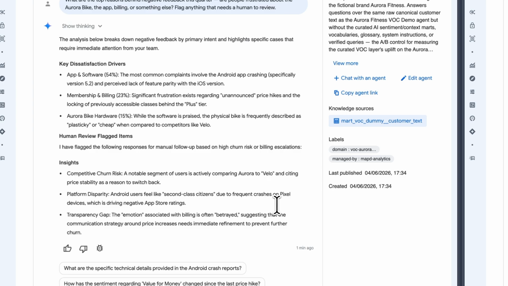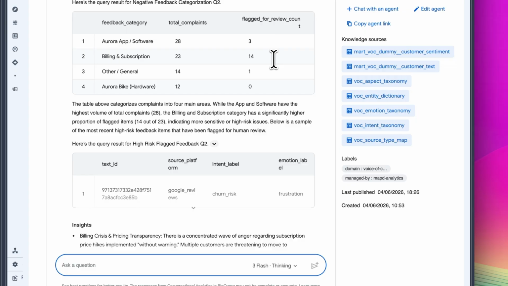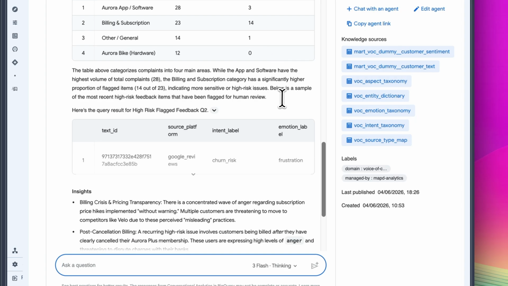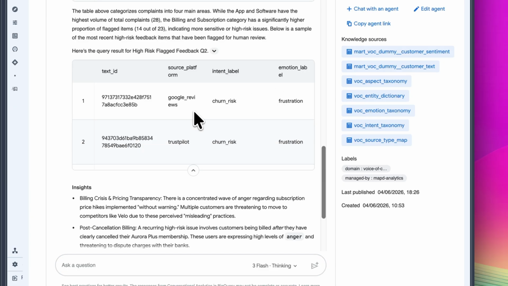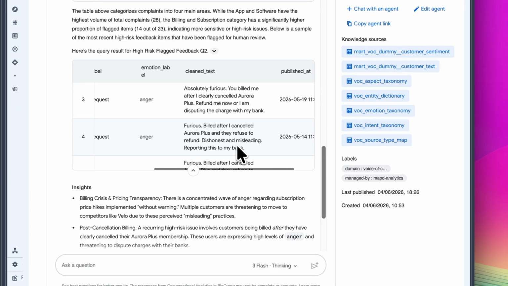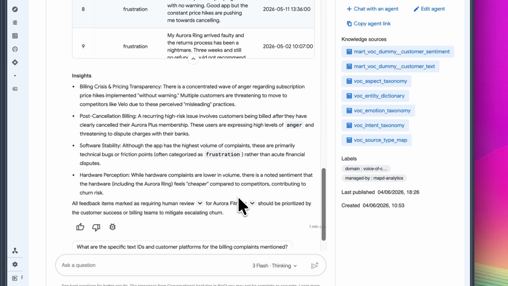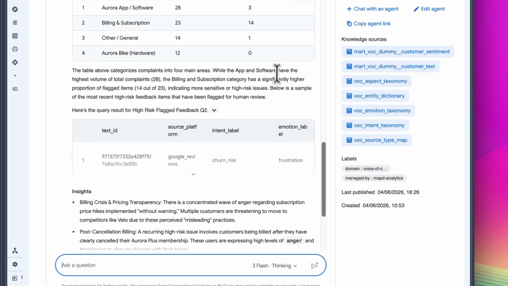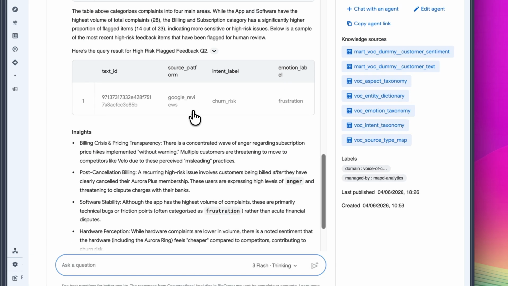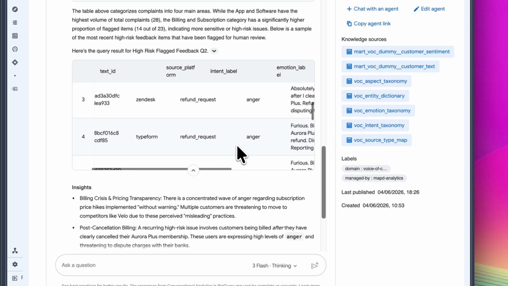Now, when we ask the curated VOC agent the same question, the answer is much stronger. It breaks the complaints into categories. It shows total complaint volume, and it also shows how many complaints have been flagged for human review. And this is the key point. The app and software category has the highest number of complaints, but billing and subscription has the highest number of flagged items. So if we only looked at volume, we might focus mainly on the app, but the VOC agent shows that billing is probably the bigger business risk.